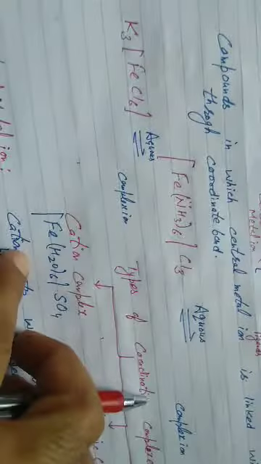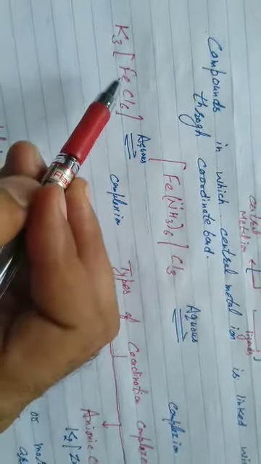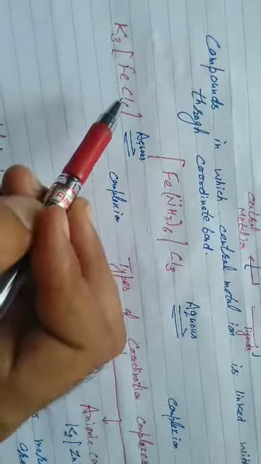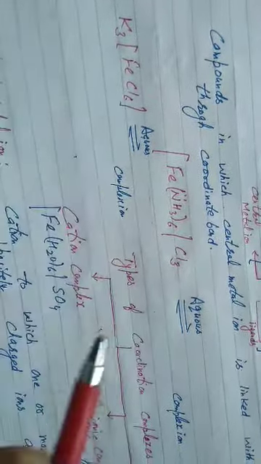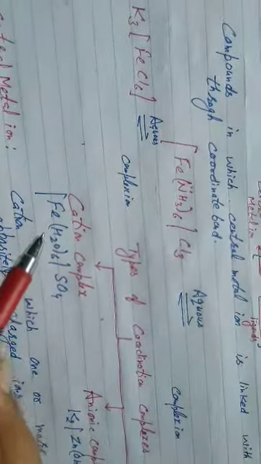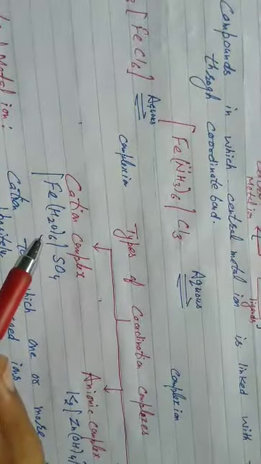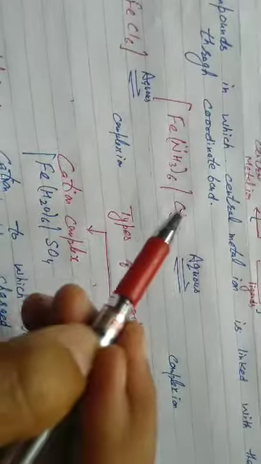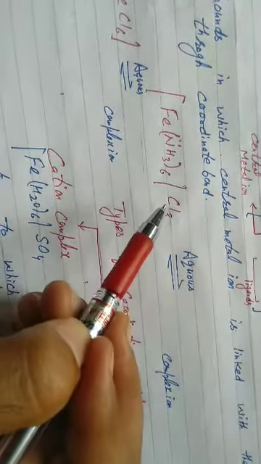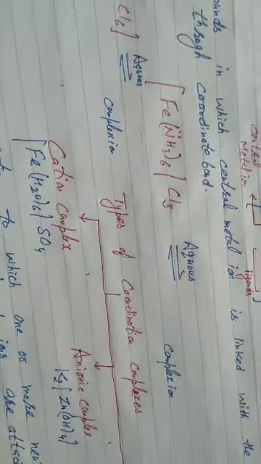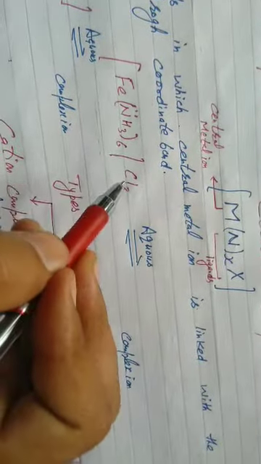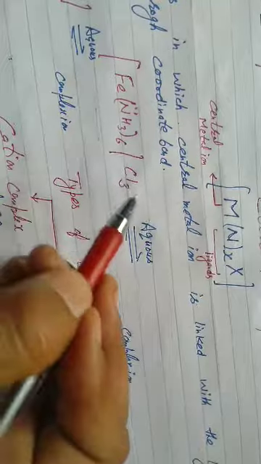There are many examples. In the square bracket, the first part is the central metal ion, and these are ligands, halide ions. In the same way, iron is the central metal ion and water is called the ligand. Coordination compounds retain their identity in solid state as well as in aqueous solutions. Students, this is your coordination complex written within square brackets.